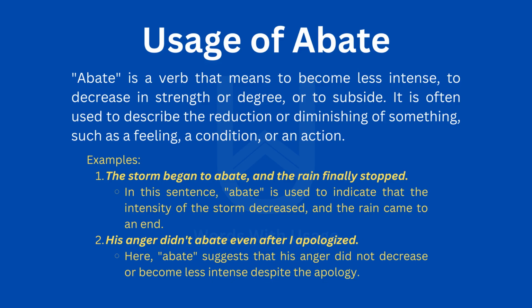Examples: 1. The storm began to abate, and the rain finally stopped. In this sentence, abate is used to indicate that the intensity of the storm decreased, and the rain came to an end. 2. His anger didn't abate even after I apologized. Here, abate suggests that his anger did not decrease or become less intense despite the apology.